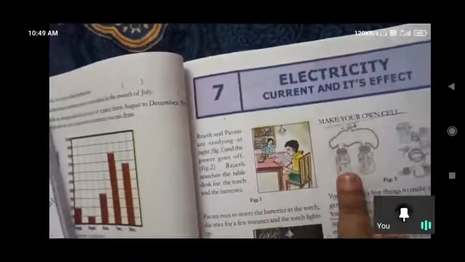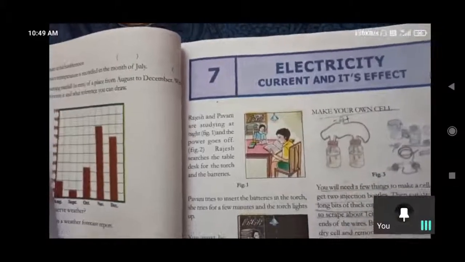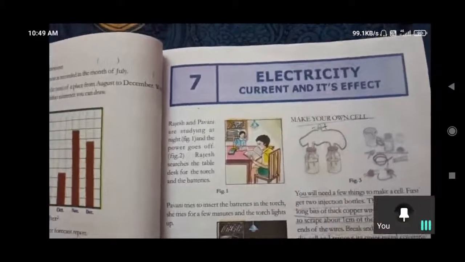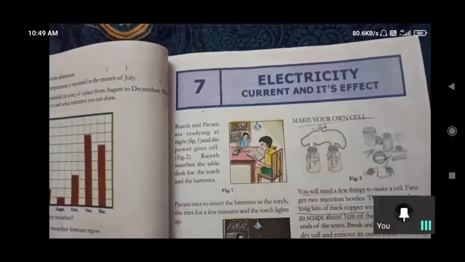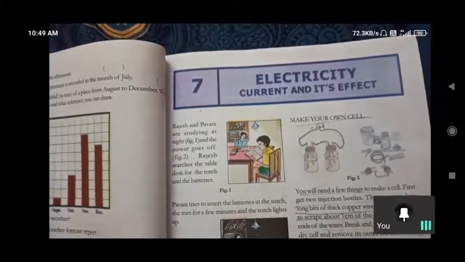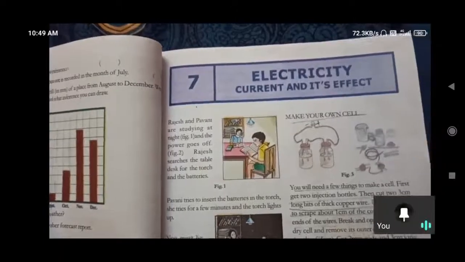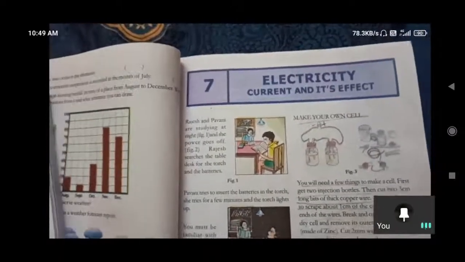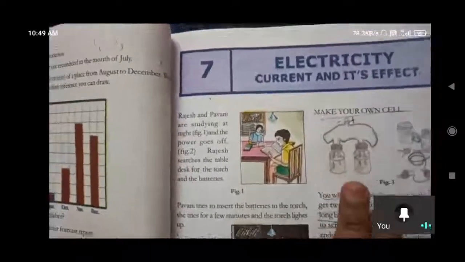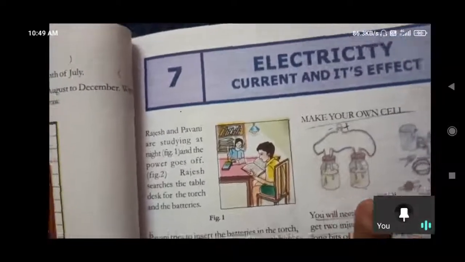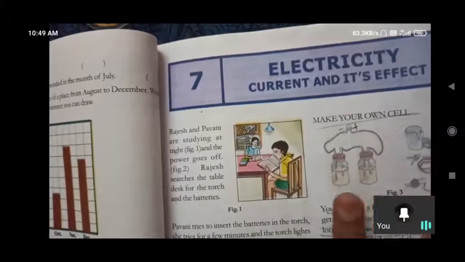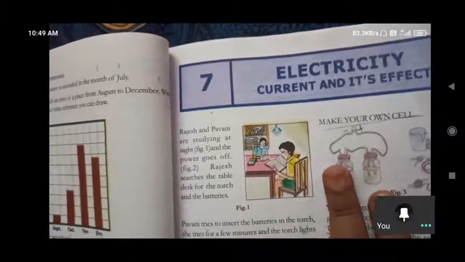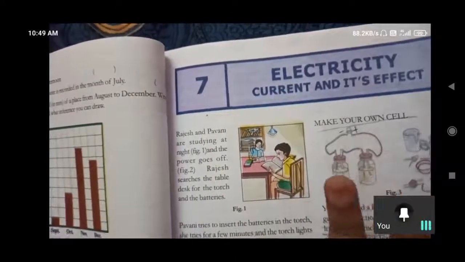Inside the injection bottles, we need to take water. Water is the electrolyte here. Electrolyte means for passing and generating electricity, we need a liquid and two types of metals. Here there is no battery. Where is the battery? No battery. We are just making the electricity with the help of these two. This is a battery. Yes, the positive terminal is this one and the negative terminal is this.